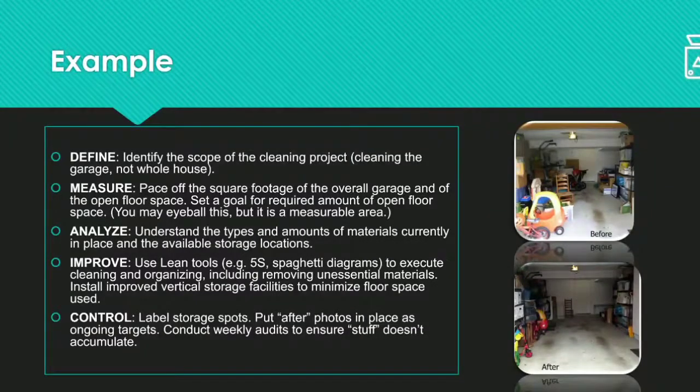The last one is control, for maintaining all those processes. You have to conduct weekly audits, and put up before and after photos to encourage yourself. Likewise, you need to do such activities.